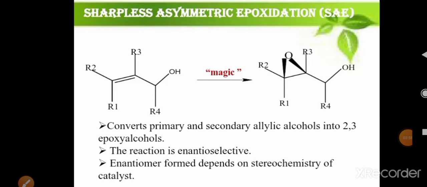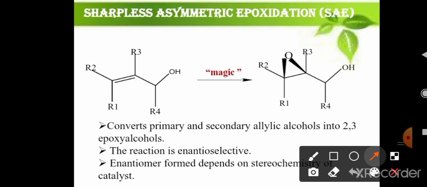You can see on the screen the general representation of Sharpless asymmetric epoxidation, that is SAE, in which a primary or secondary allylic alcohol can be converted into 2,3-epoxy alcohols. In the structure you can see that the double bond is present between the second and third carbon atoms. The first carbon atom will be considered from the R1 alkyl group. Therefore this is the second carbon atom and this will be the third carbon atom.